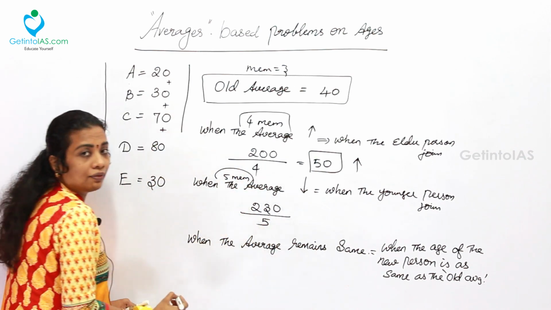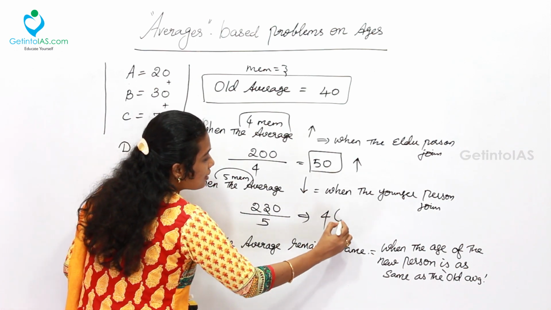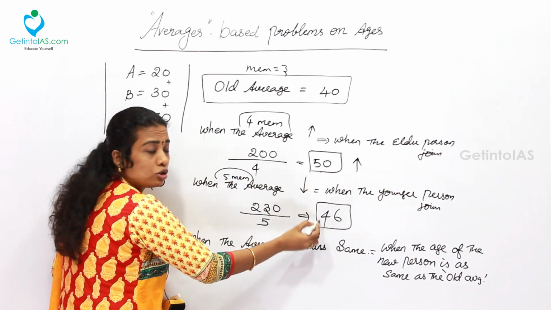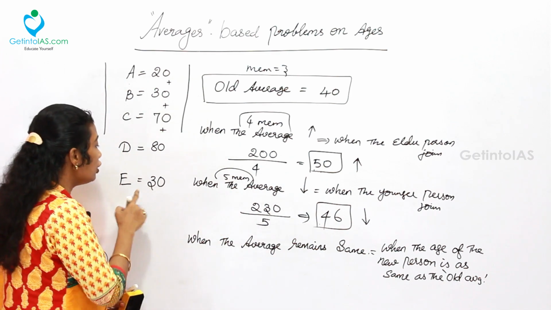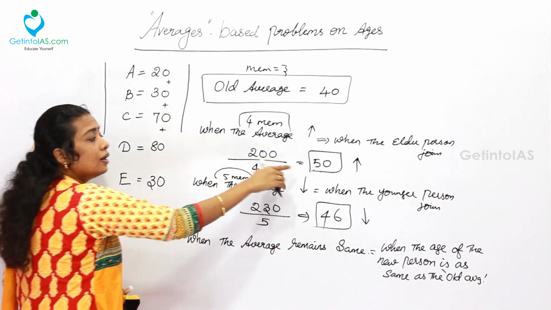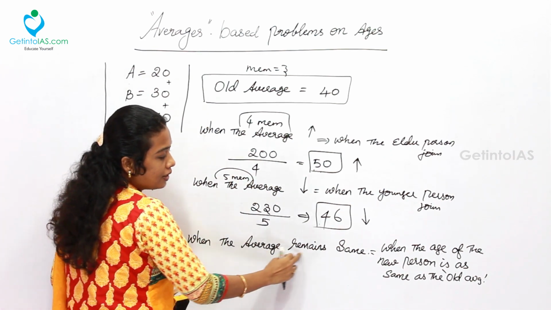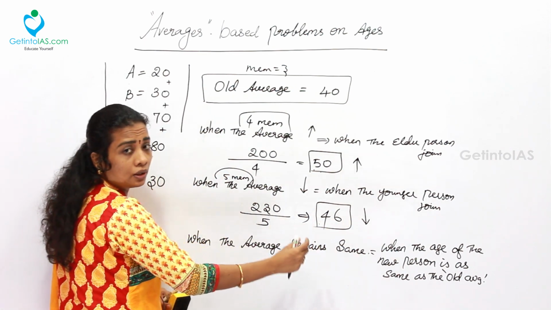So divided by 5. Now cancelling this, I will be getting 4 times 6. 46 is the new average which is reduced with respect to the previous average. So the average got reduced when the new member joined, meaning definitely the new member is younger than the average age. The next one, when the average remains the same, when the age of the new person is the same as the old average.